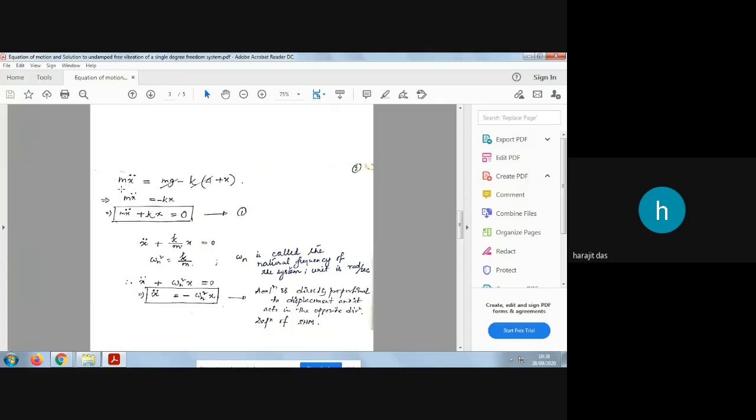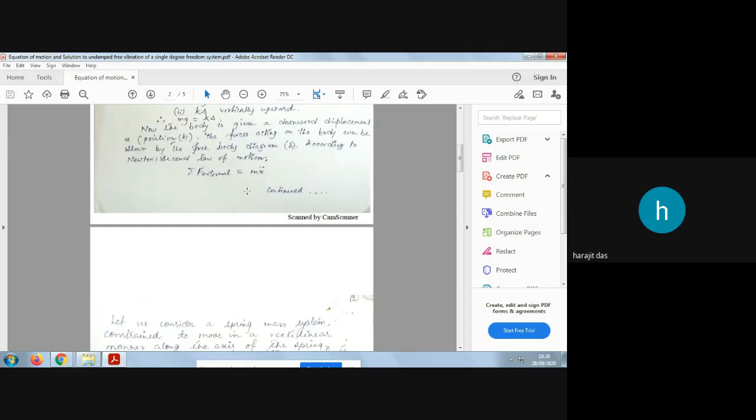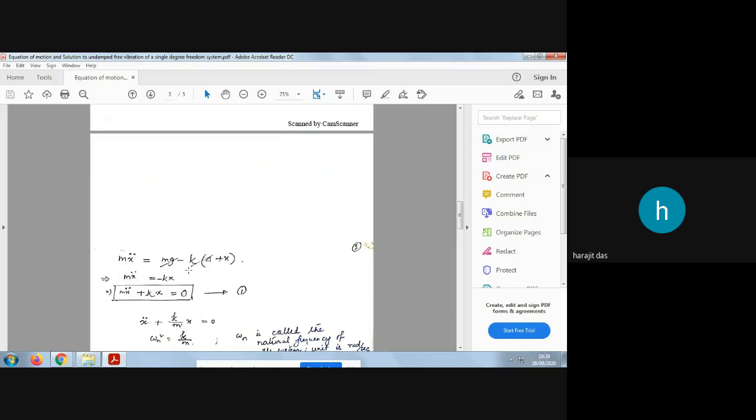So F equals ma. When you apply Newton's second law of motion to the dynamic body, you get mg minus k(delta plus x) equals m x double dot. You get this by Newton's second law of motion: the summation of external forces, which are the forces shown on the free body diagram, equals m x double dot.